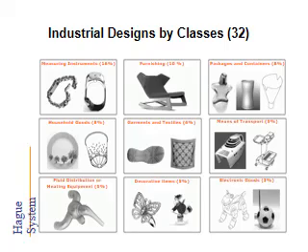Here we are showing that by classes, 32 measuring instruments 16 percent, furnishing 10 percent, packages and containers 8 percent, household goods 8 percent, garments and textile 6 percent, means of transport 5 percent, fluid distribution and heating equipment 5 percent, decorative items 5 percent, electronic goods 3 percent. So this is how industrial designs split up in various places. Okay, thank you.